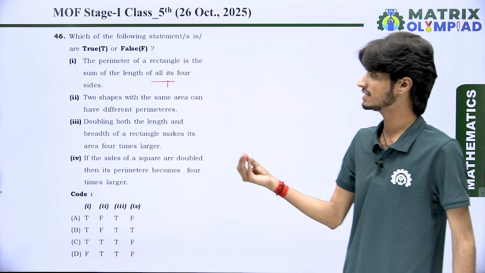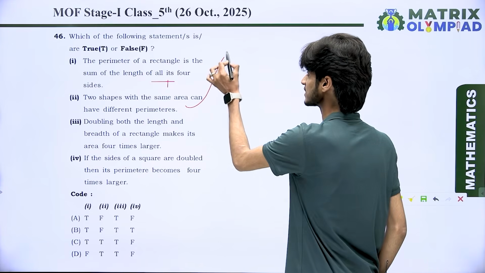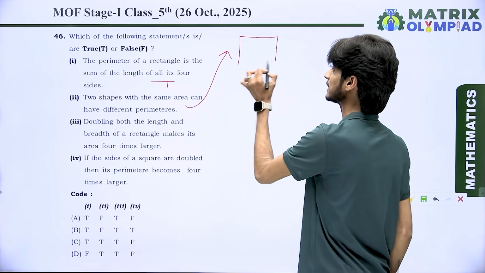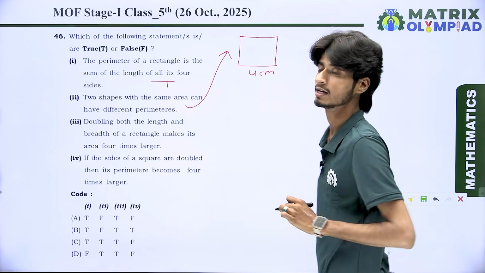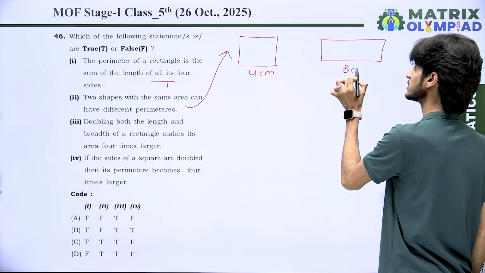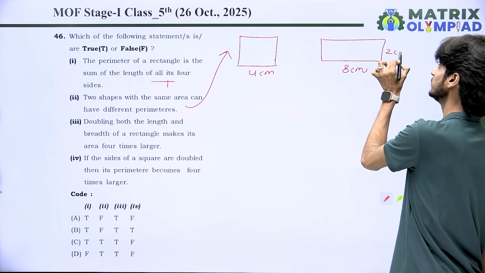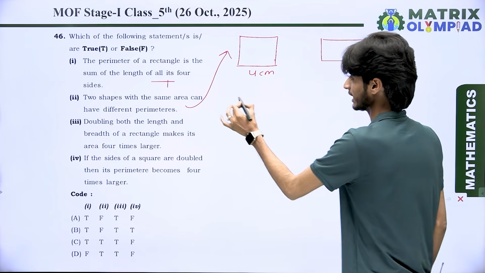Next, 2 shapes with the same area can have different perimeter. Look at here. We take an example. First of all, I take a square which has a side of 4 centimeter. And here we take a rectangle which has a length of 8 centimeter and breadth of 2 centimeter. Yes or no? First of all, we find out their areas.